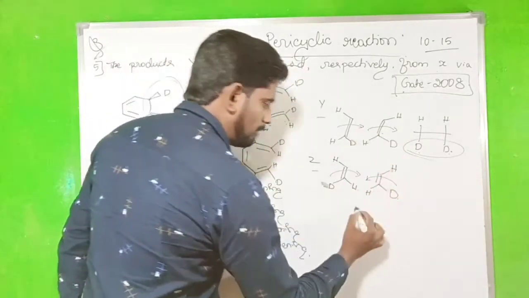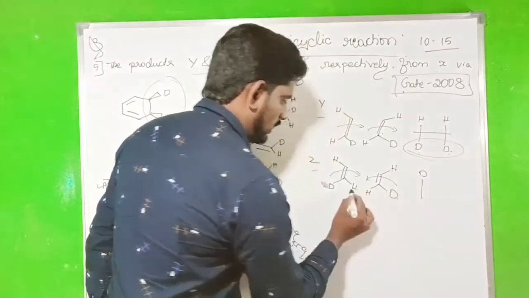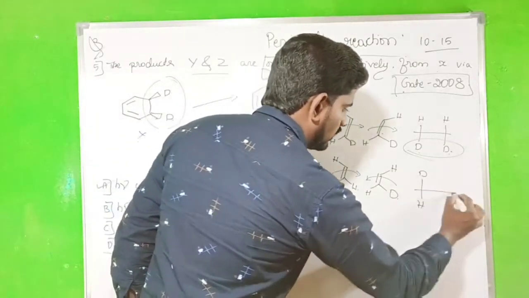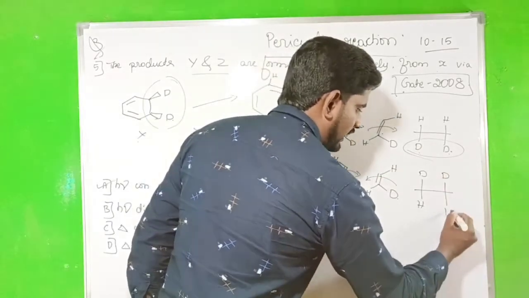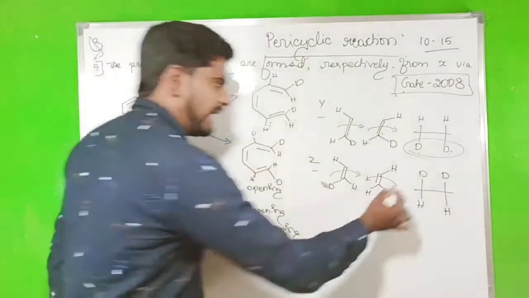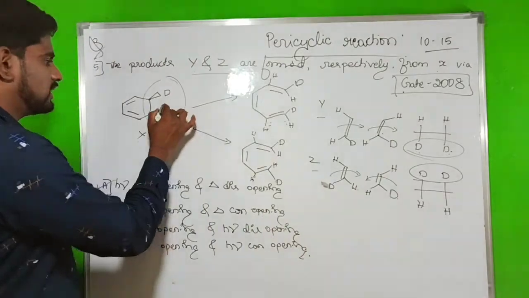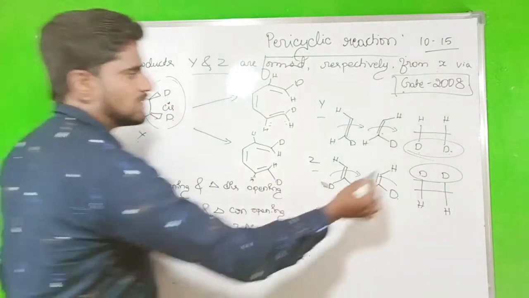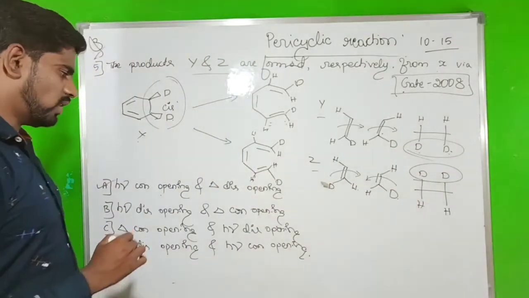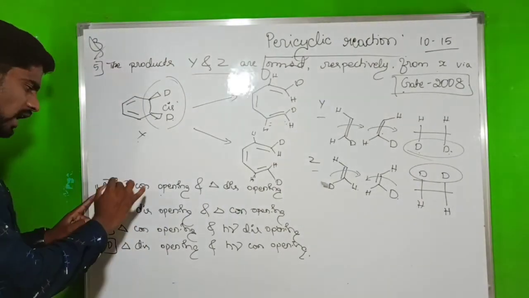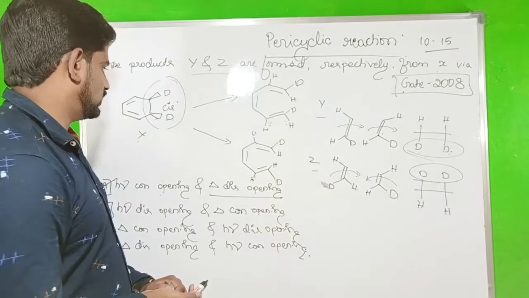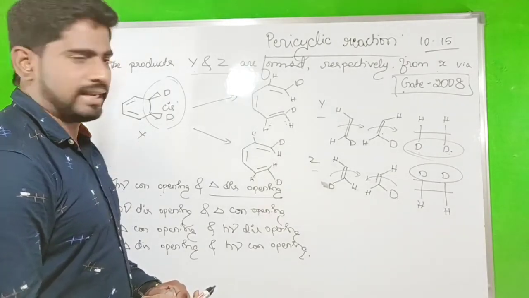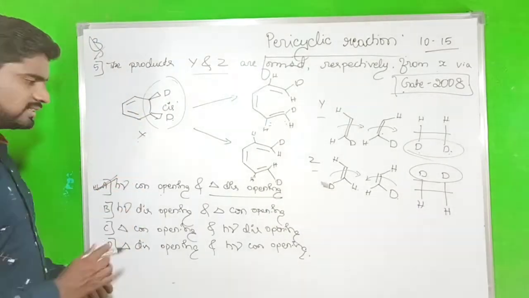So D goes up, H comes down. Then go anti-clockwise. That is, D goes up and H comes down. The same side, and it shows this cis form. So here also the same side shows the cis form. So that's why it is conrotatory, and thermally it is the disopening reaction. So this is one of the correct answers. That is, the first answer is correct.